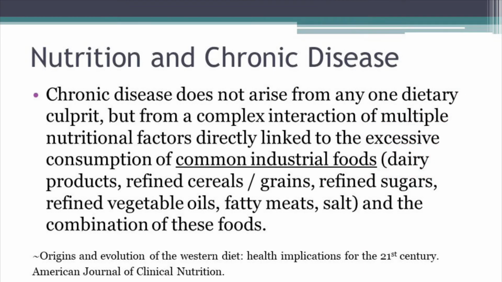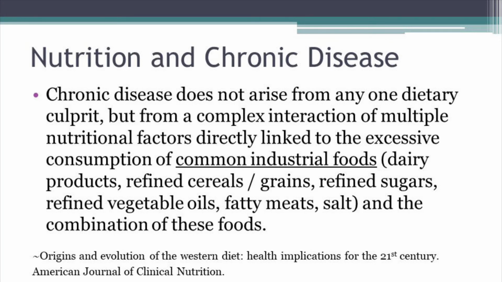So let's look a little closer at one of those modifiable risk factors, nutrition, and its impact on chronic disease. This next passage is from the American Journal of Clinical Nutrition, a very important study.